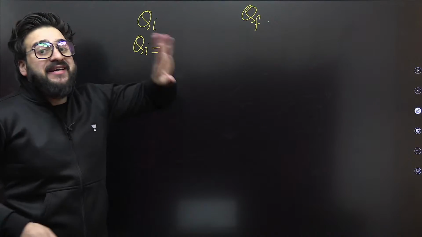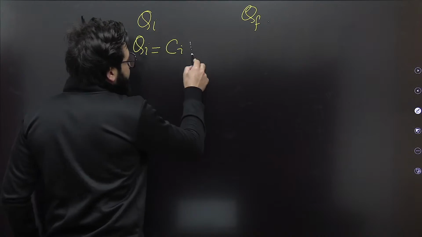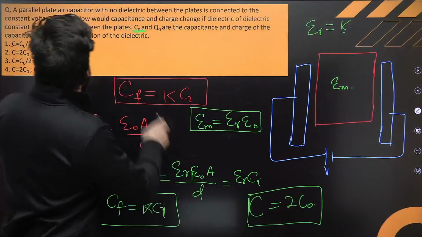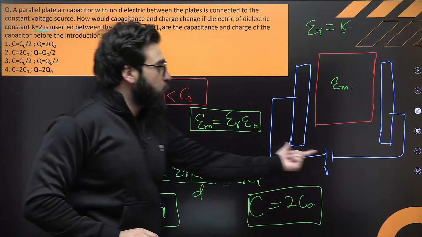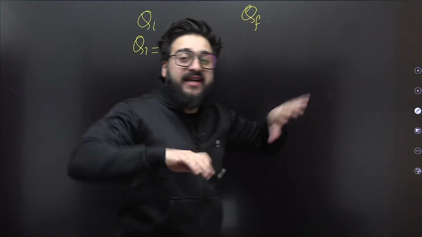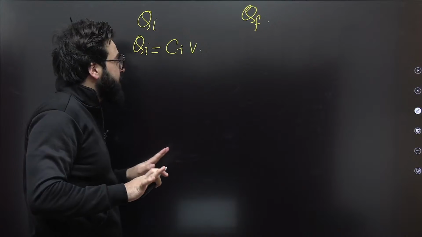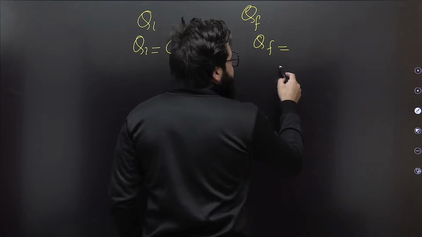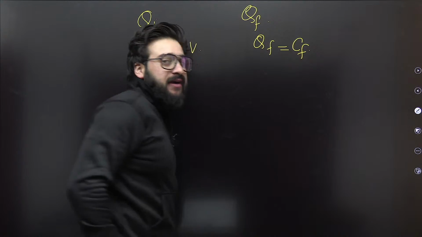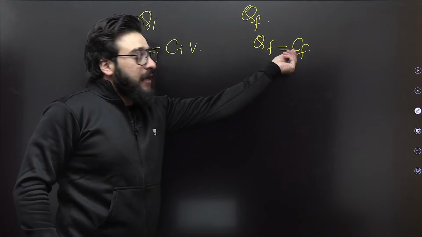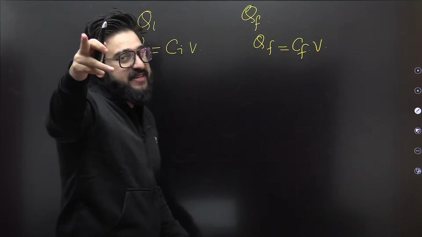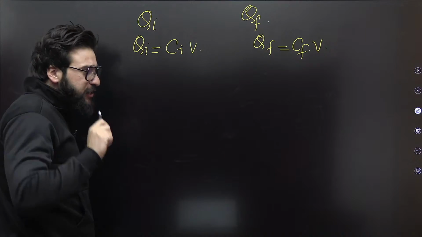So what is capacitance initially? You will say, sir, that is Ci into this V. As this is a constant potential difference, constant voltage source, understand? It remains constant even if you are placing the dielectric. So this happens over here. And what is finally? You will say, sir, finally it is nothing but Cf. When we place the dielectric, that is capacitance finally into voltage, that remains same. V is same.